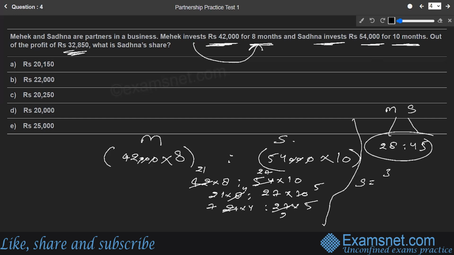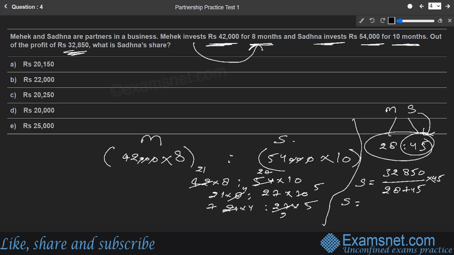Sadhana share will be the total profit, 32,850, divided by the sum of ratio terms. Ratio terms are 28 plus 45. And into, if you want to know the Sadhana share, Sadhana's part in the ratio is 45 parts. The corresponding number related to Sadhana is 45, so multiplied by 45. That's what we are supposed to do.